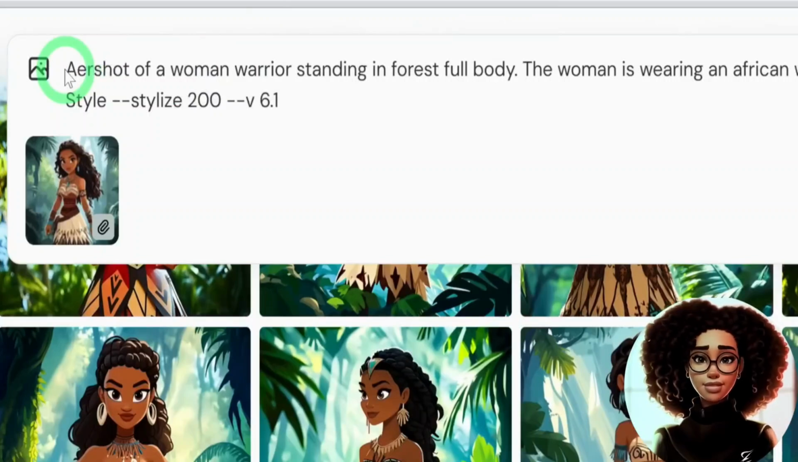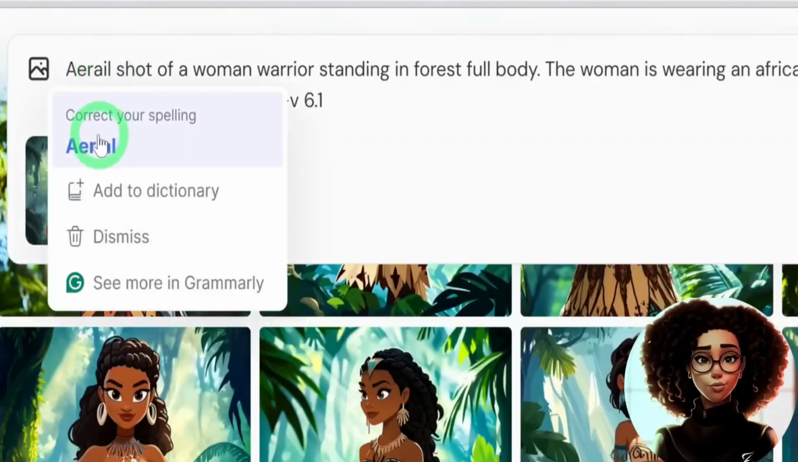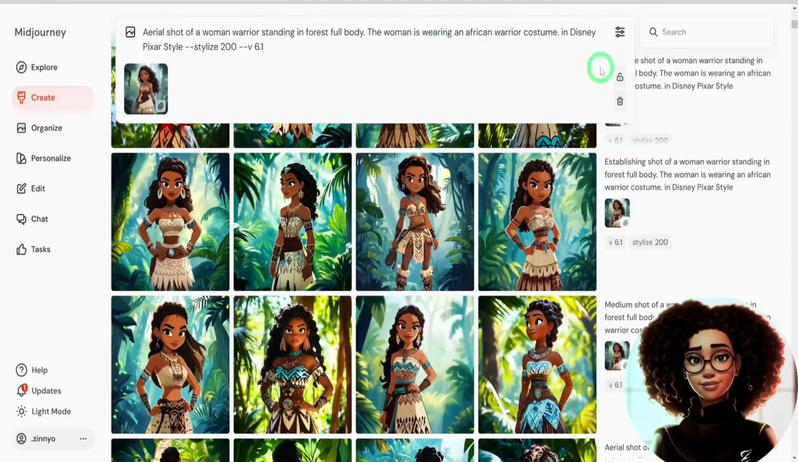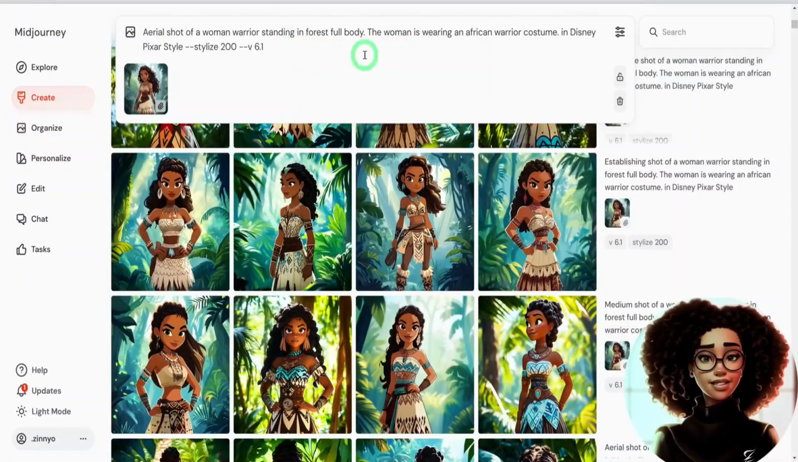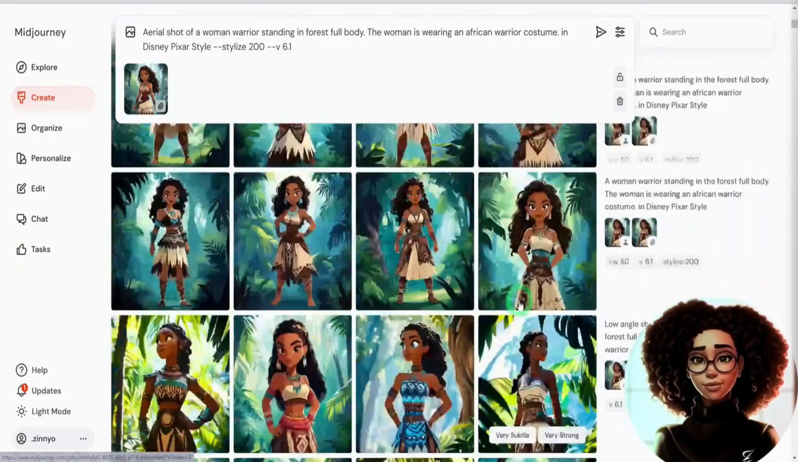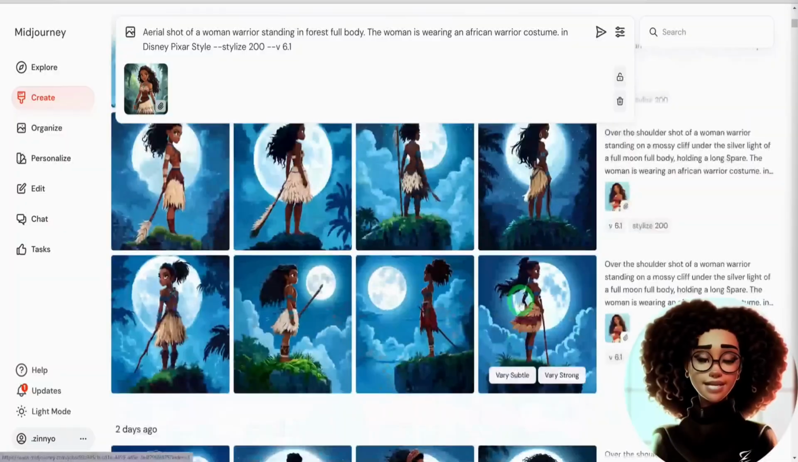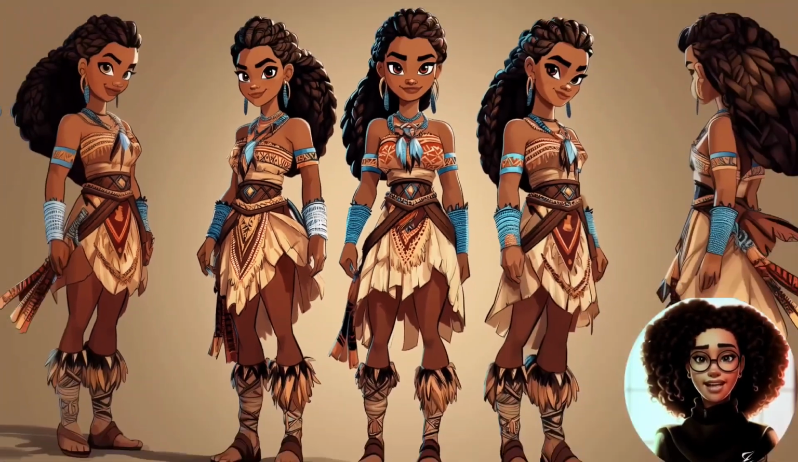For example, you can type establishing shot of a woman warrior, or switch it to aerial shot of a woman warrior, and then hit enter to generate your image. This will help set the scene and provide a clear visual perspective for your animated story. Using these different types of camera shots was how I was able to generate the different scenes that I used in the film. Next is creating consistent characters.